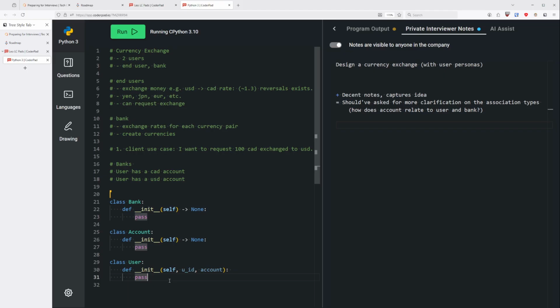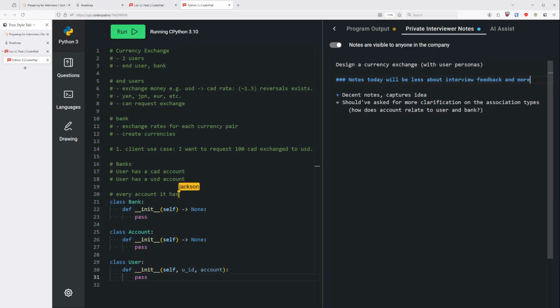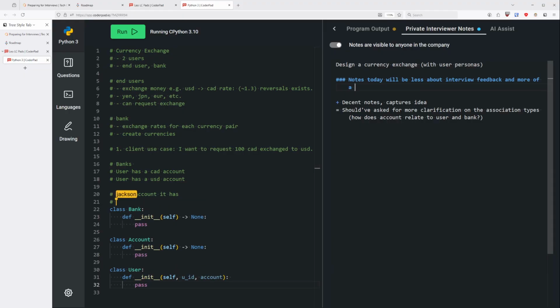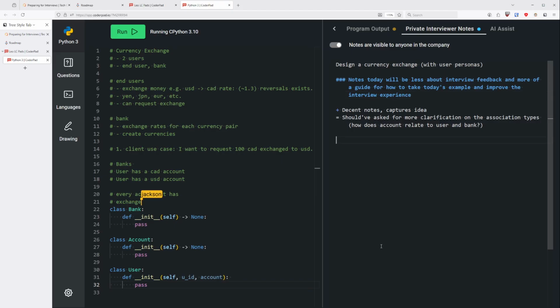Okay. So the bank will need to know every account that's registered under it. So it needs to know every account it has, and then it needs to know the exchange rate for each pair of currency, because you'll have CAD, USD. That's what I have so far.